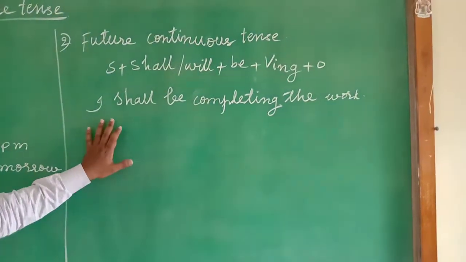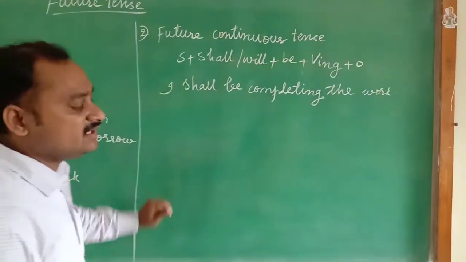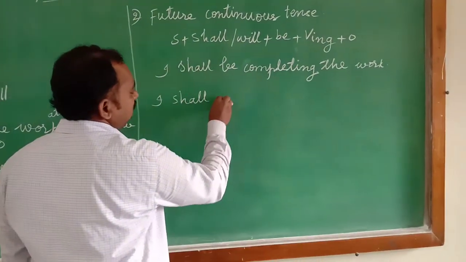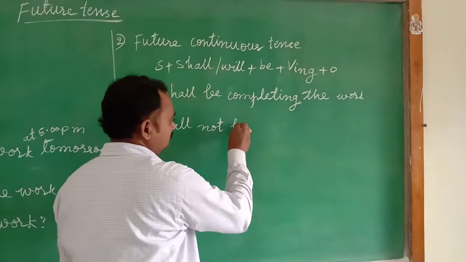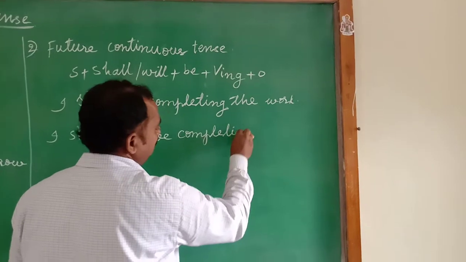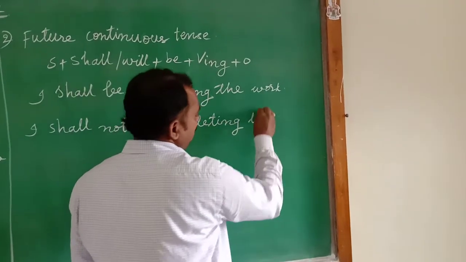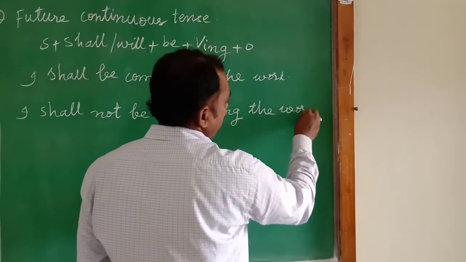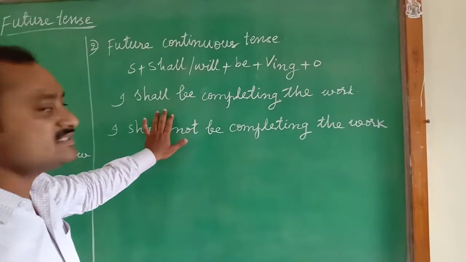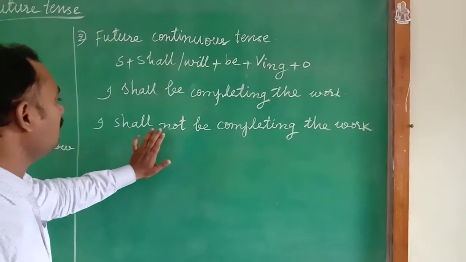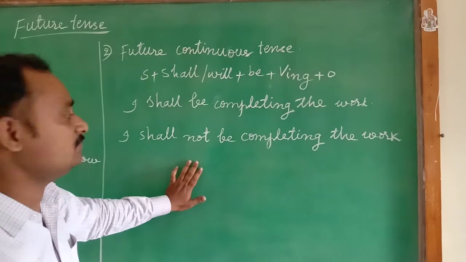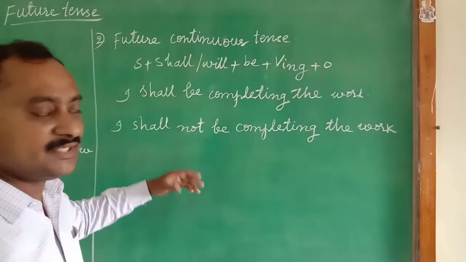Now, to this affirmative form, we will write the negative form. I shall be completing the work is the affirmative form. I shall not be completing the work. It is the negative form of this affirmative form. Now the same sentence we will change into interrogative form also.